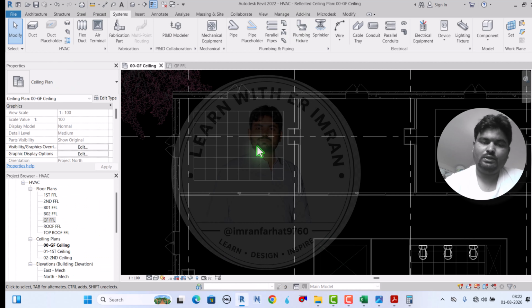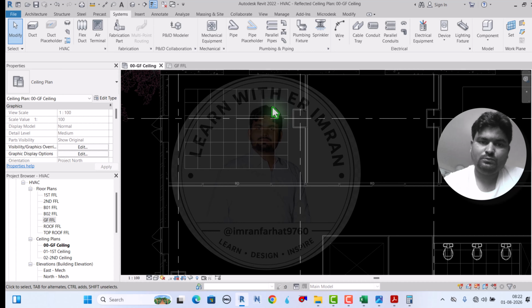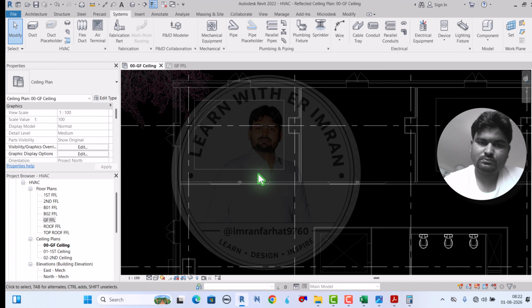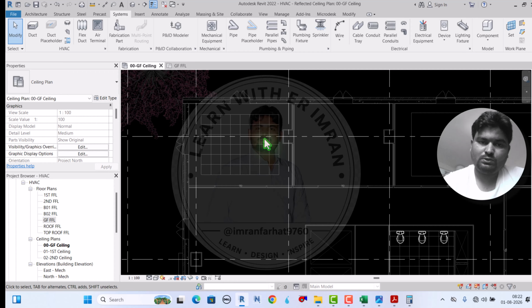So here I'm going to install the ducted unit, because the tiles are removable tiles, 600 by 600, and we will place the air terminal diffuser, and it will distribute our air evenly through all areas. If we install a cassette unit here, then air will not flow to all the areas compared to the ducted unit. So this space is perfect for a ducted unit.